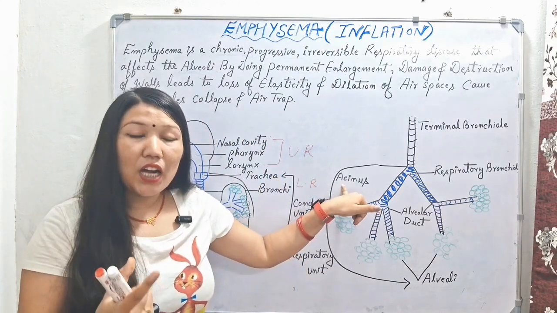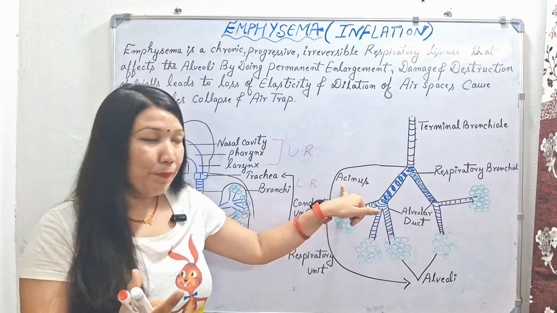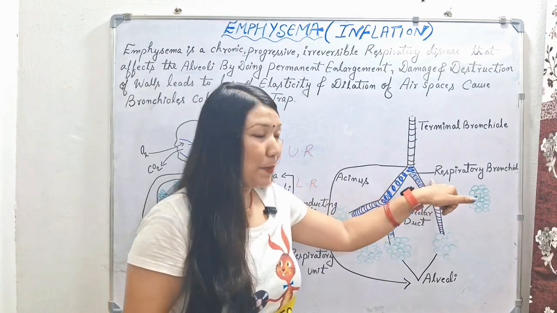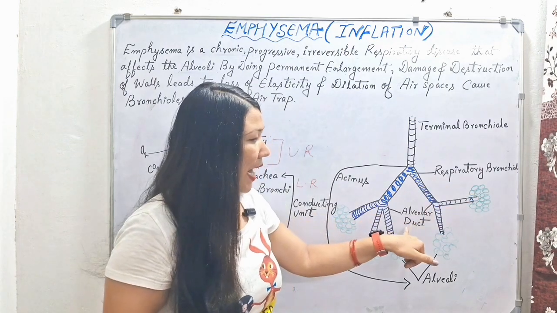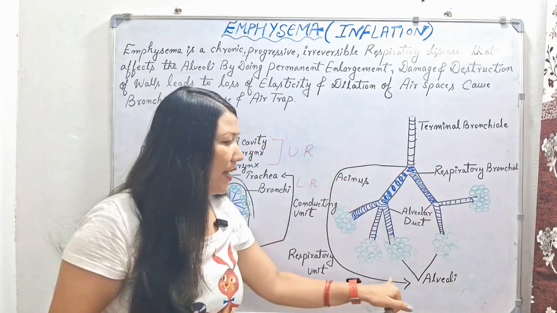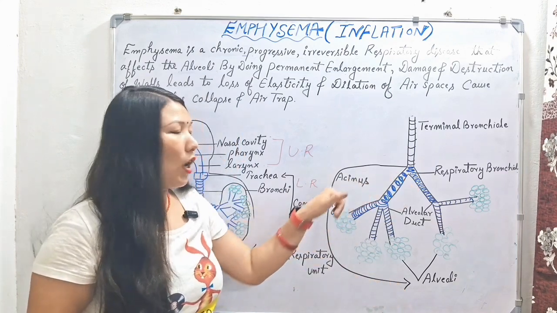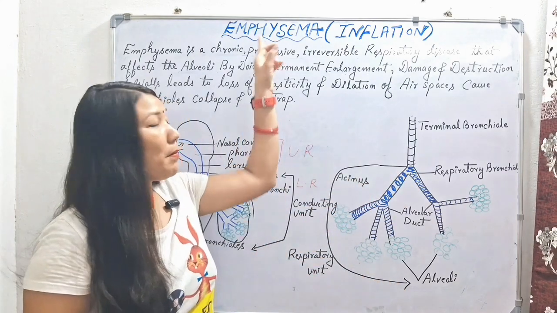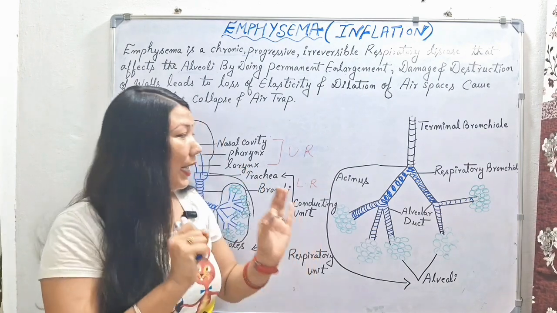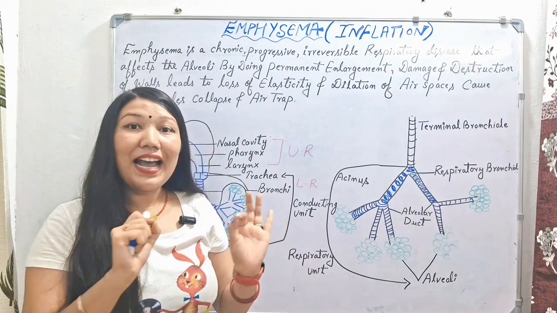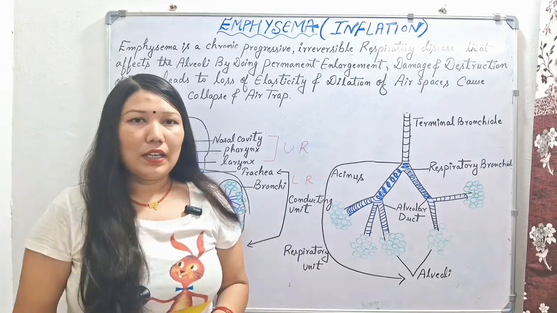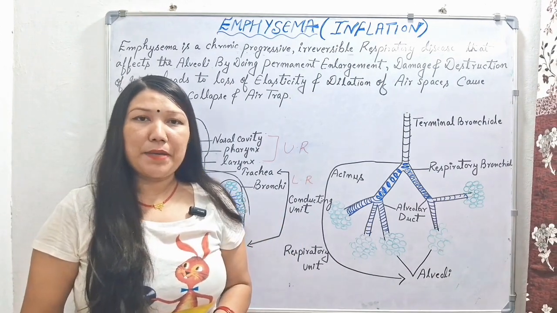So which region is called the sinus region? In the sinus region, three parts come. Number one is the respiratory bronchiole, next is the alveolar duct, and next is the alveoli. This region is known as the sinus region. So the emphysema condition takes place in the sinus region of our respiratory system. Now let us come to the definition of the emphysema condition.